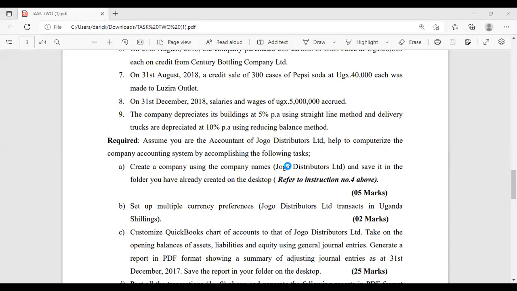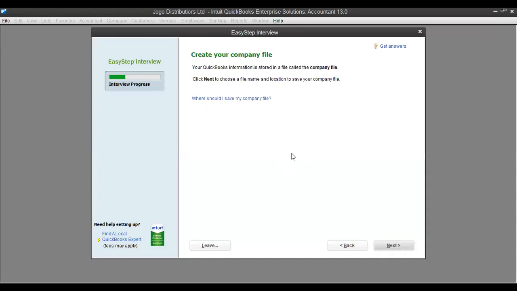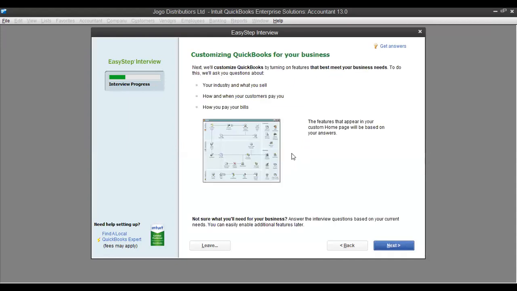Okay, so it will take you some time. Don't panic. Don't come here and left click again. No, just give it time and allow it to upload. Otherwise, when you click on something while it is saving, you will disorganize the computer and it will begin freezing. So give it time. If it's loading like that, showing in blue, give it time so it loads. Once it's done, you continue, press next.